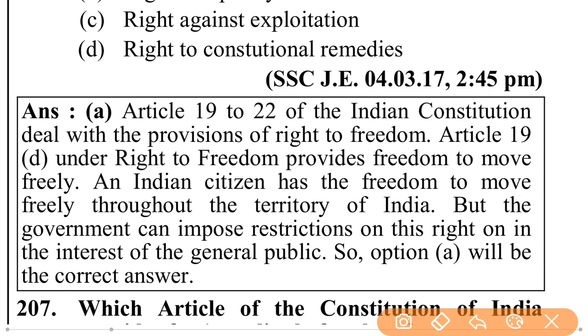Articles 19 to 22 of the Indian Constitution deal with the provisions of the right to freedom. Article 19B under the right to freedom provides freedom to move freely, and an Indian citizen has the freedom to move freely throughout the territory of India. But the government can impose restrictions on this right in the interest of the general public. So option A will be the correct answer.